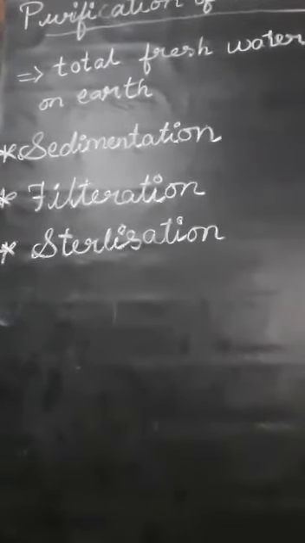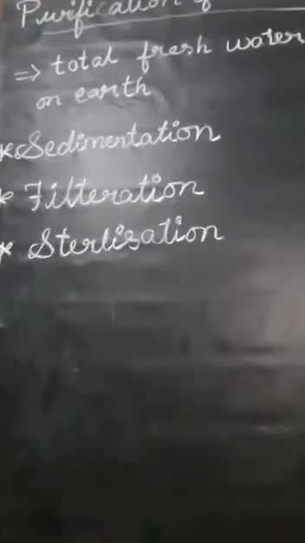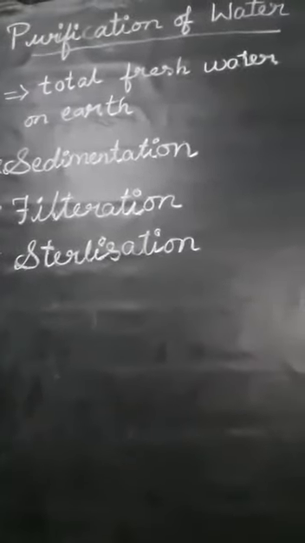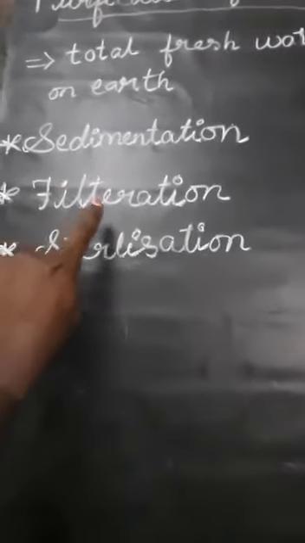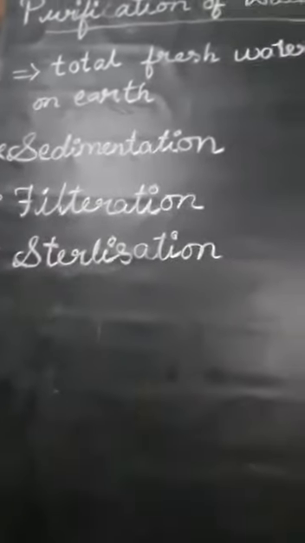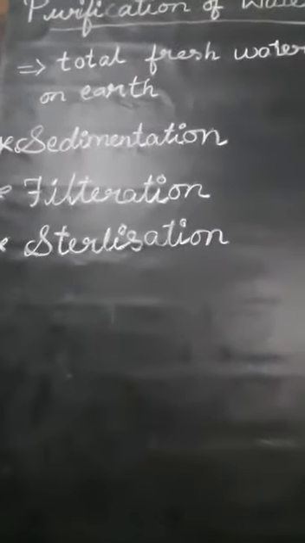In conventional water treatment plants, the water is subjected to different purification processes. What are the purification steps? Sedimentation, filtration, and then sterilization. These three processes should be done before the water reaches our home. First we will see the sedimentation.